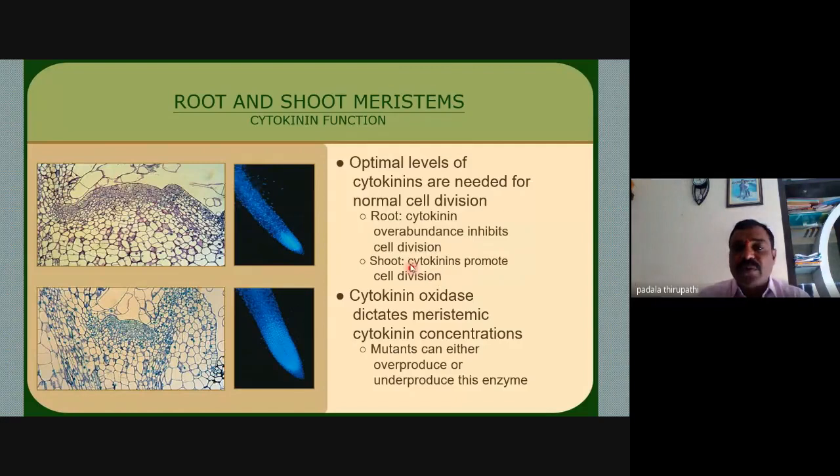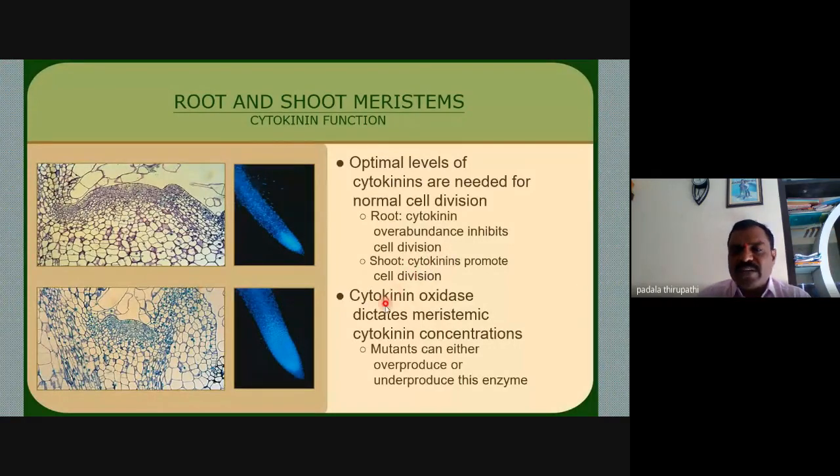Okay, so why is the root inhibited? The root is inhibited by cytokinin, but the shoot is the promoting area. When auxin is present in the root, then cell division occurs in the root. Cytokinin is responsible for the development of the shoot apex and the shoot part.